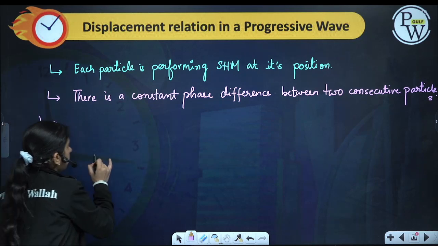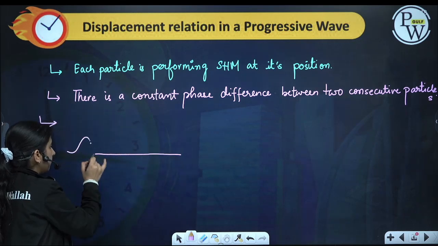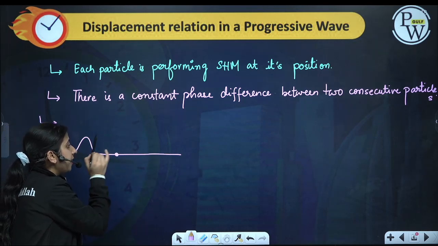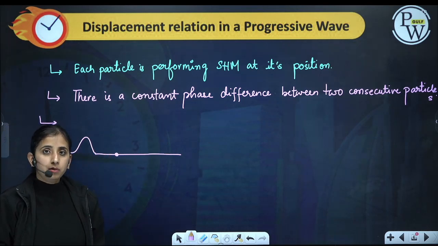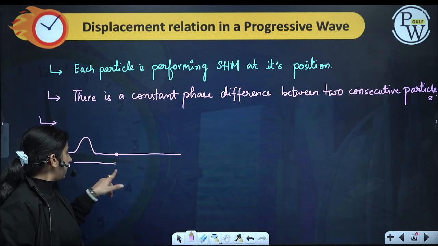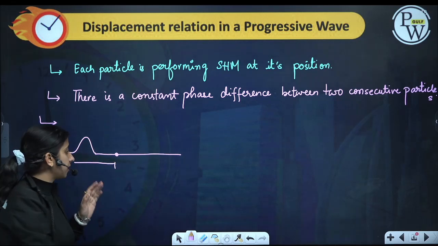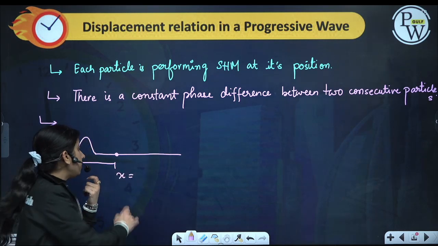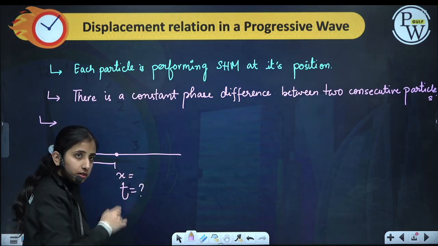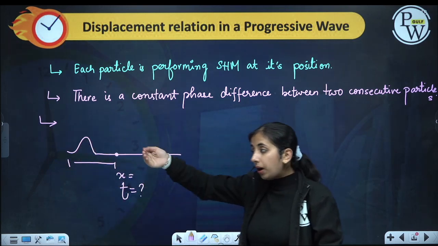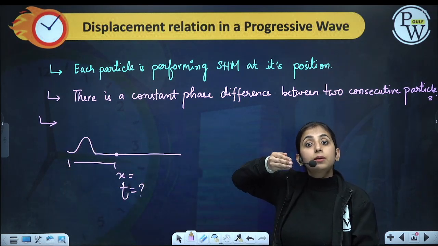Now see, the wave is like this. If I want to tell the displacement of this particle from mean position, it will depend on two things: where the particle is positioned, x, and at what time I am seeing its displacement. Because I told you every particle receives the disturbance after some time.